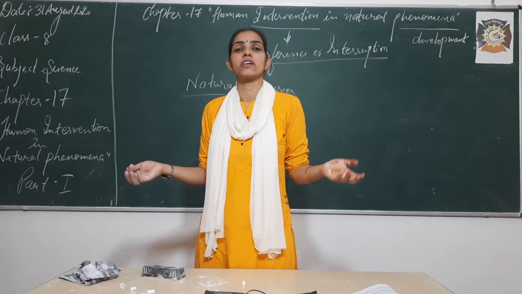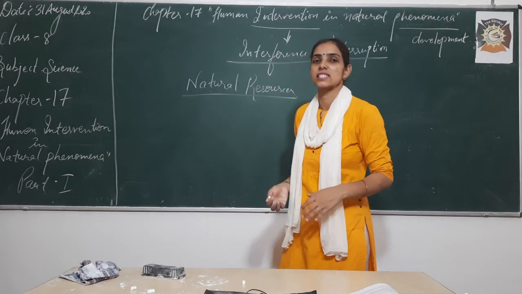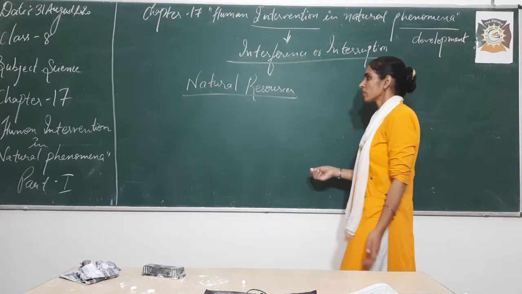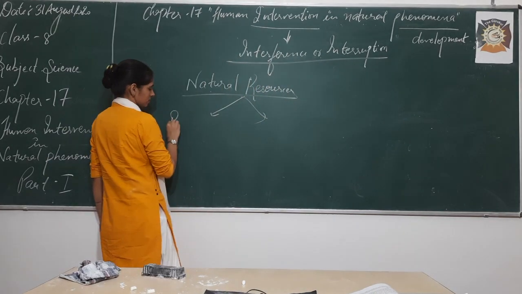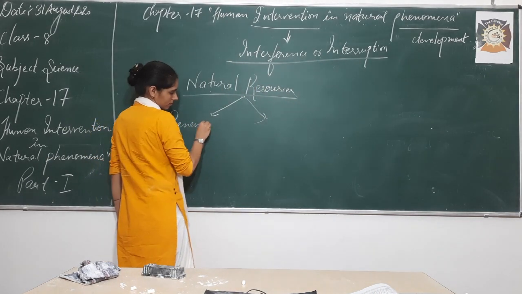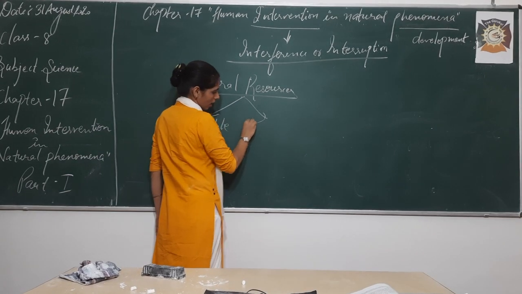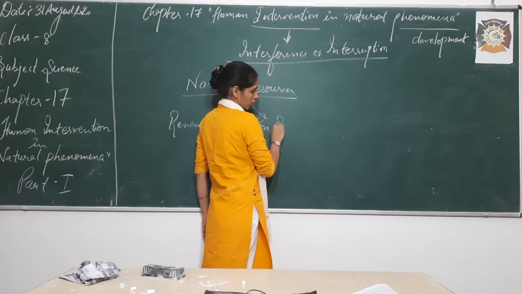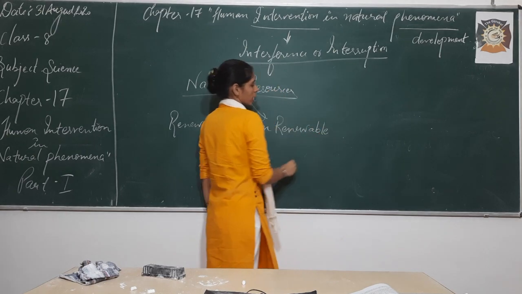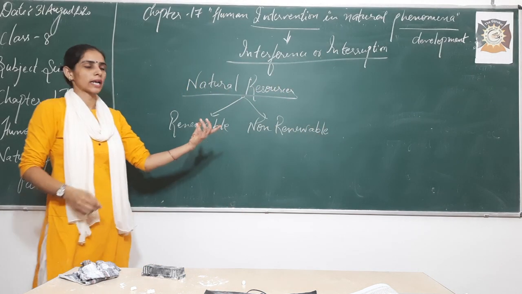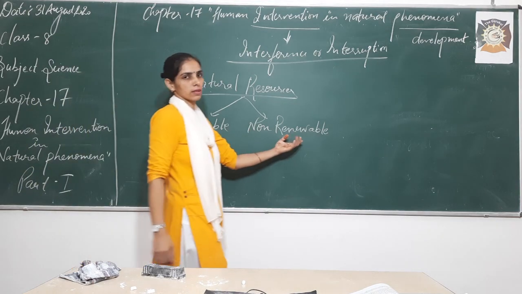We find them free of any cost, there in nature. They can be of two types: renewable or non-renewable. Natural resources found in nature are of two types, renewable and non-renewable.